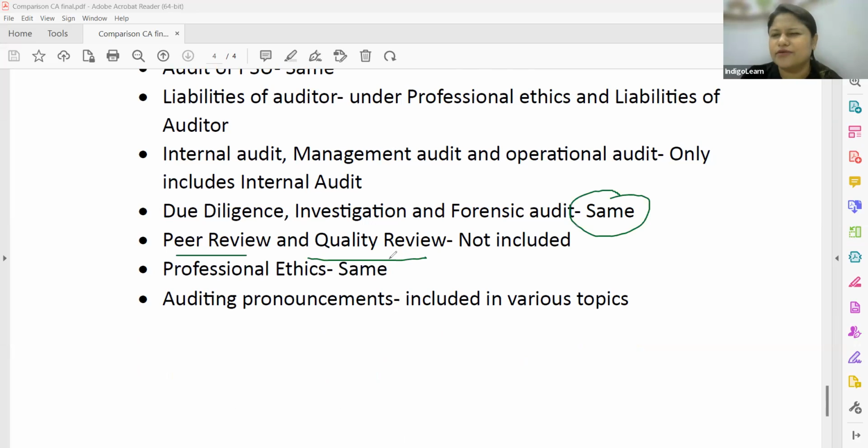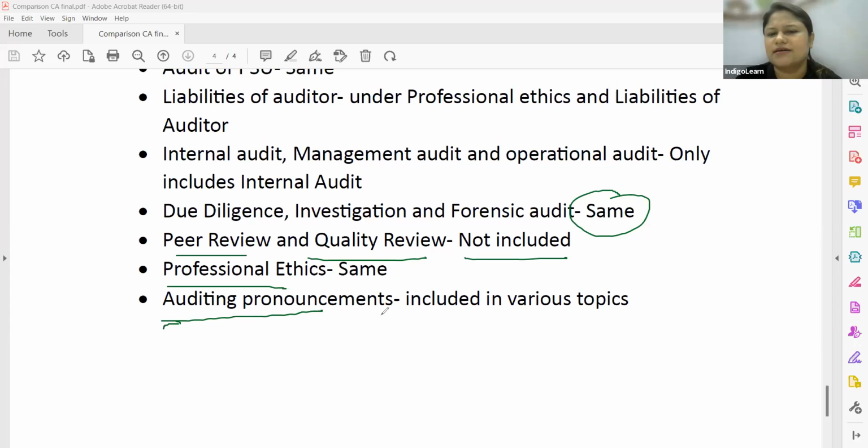Peer review, quality review, which was very interesting and something with very practical understandability, has not been included in the new syllabus. Okay. Then professional ethics will continue to be the same. The exhaustive discussion about all the schedules, all the parts, all the professional misconduct, other misconduct, Council general guidelines, all of that will continue to remain the same, including fundamental principles of ethics.